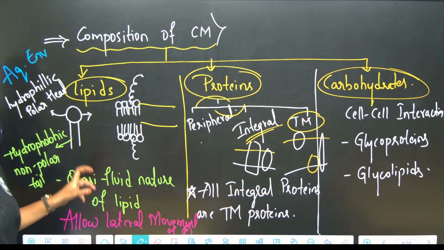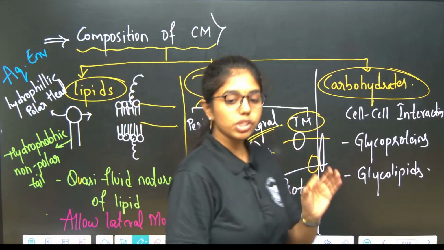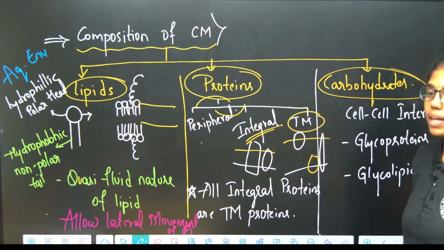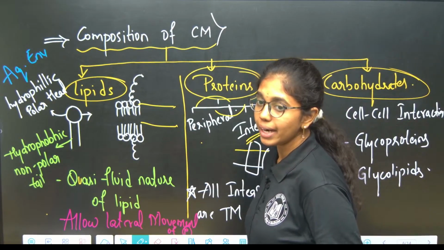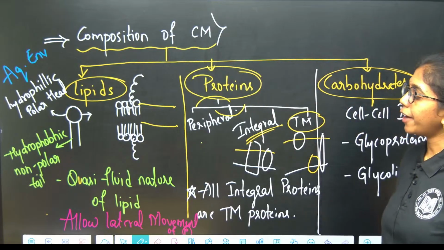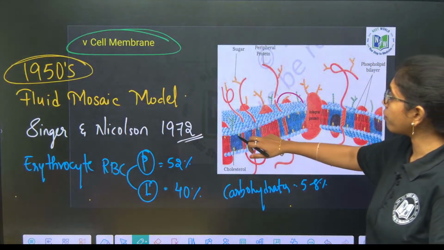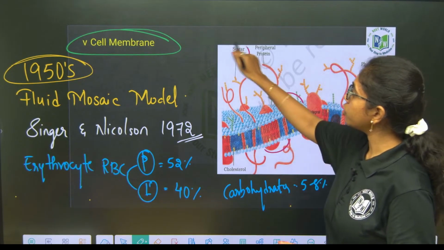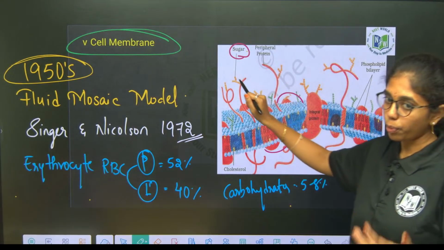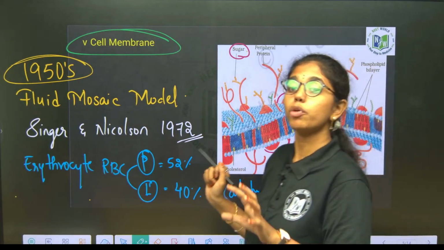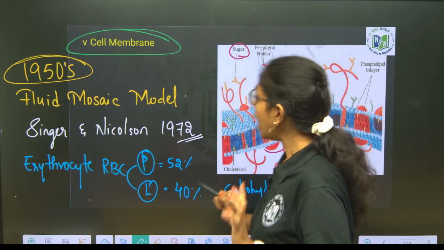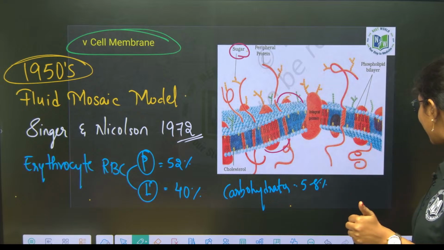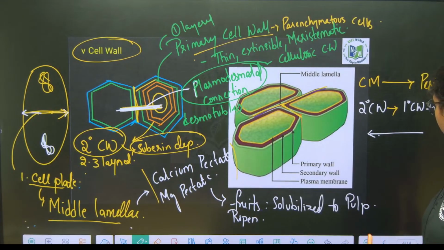Fine, right? So this is the structural composition seen in the cell membrane under the fluid mosaic model. Lipids have a hydrophilic polar head and a hydrophobic non-polar tail. The hydrophobic non-polar tail is protected from the aqueous environment by the hydrophilic head. And how are carbohydrates present? Sugars are present either as glycoproteins or as glycolipids, which are produced from Golgi bodies. Then we have 3 types of proteins. What are they, beta? Peripheral proteins, integral proteins, transmembrane proteins.